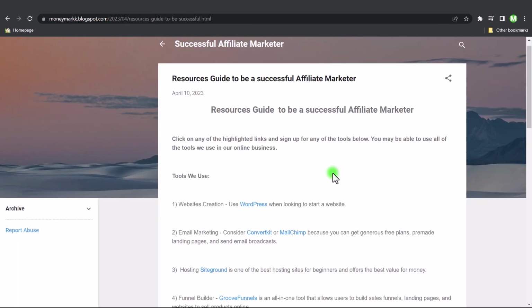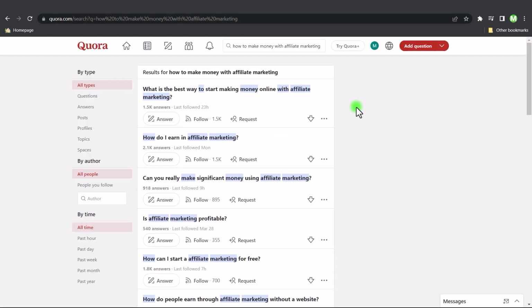So for step 3, we need to get free traffic to our resources guide. And to do that, we're going to use a website called Quora. So just go into your search bar and enter how to make money with affiliate marketing.